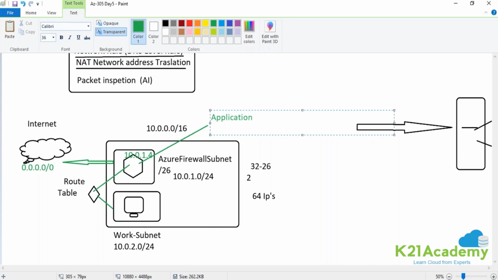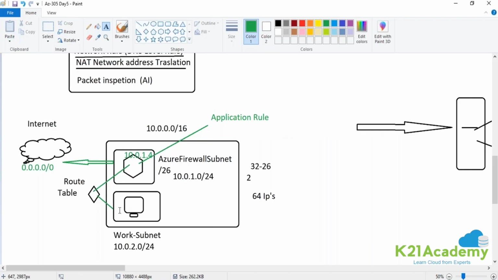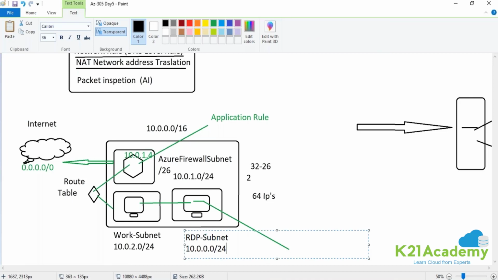And in order to access this machine to check whether the firewall rules are working fine, I will create one machine in an additional subnet. Now this subnet can be Azure Bastion if you want security. Currently we are in the testing environment, and we know that Azure Bastion takes at least 10 minutes for creation. So I will create one RDP machine over here with a public IP, so that I can access this machine from my machine and check whether the firewall rules are working fine or not. This is for testing purposes. We are not controlling any environment over here.